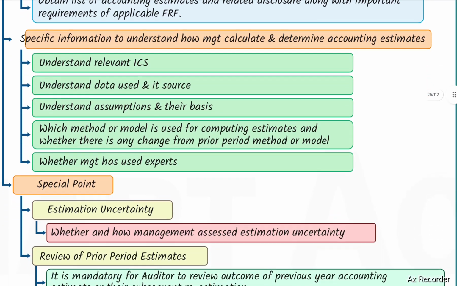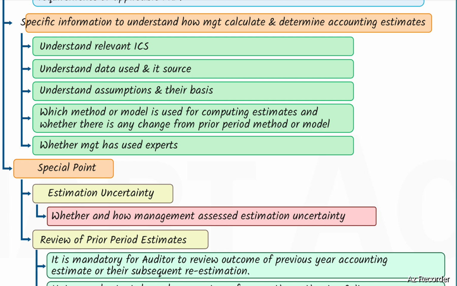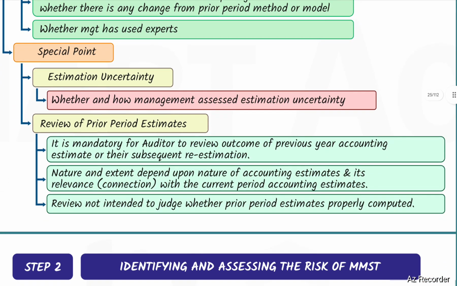Specific information to understand how management calculates and determines accounting estimates: understand the relevant internal control system, understand the data used and its source, understand assumptions and their basis, which method or model is used for computing estimates, and whether there is any change from the prior period method or model. Whether management has used experts needs to be checked. Special points regarding estimation uncertainty: whether and how management assessed estimation uncertainty.